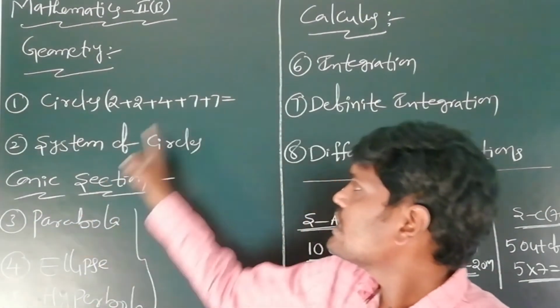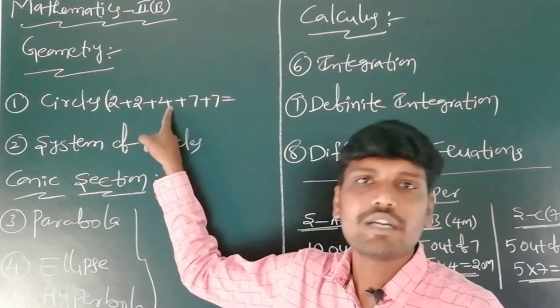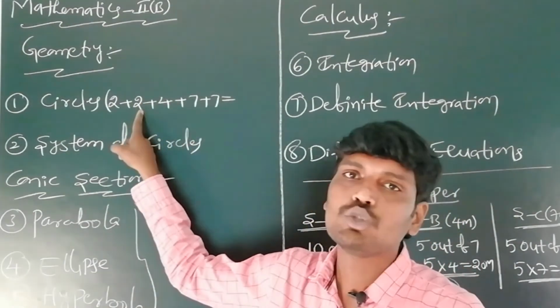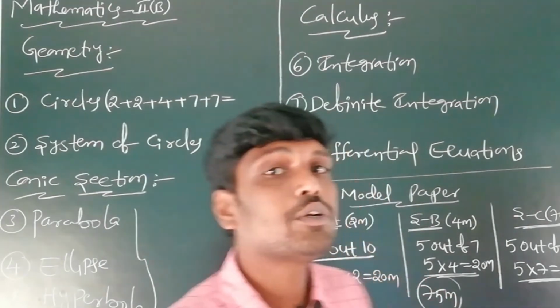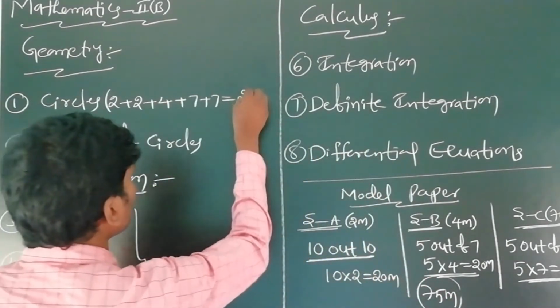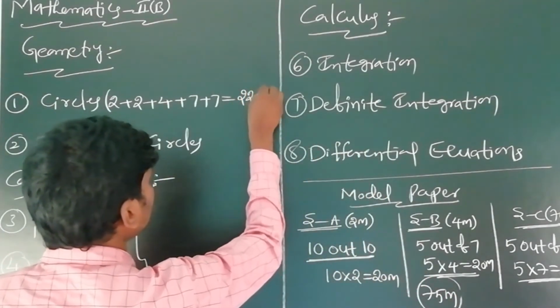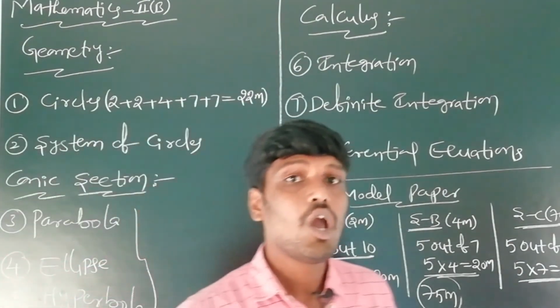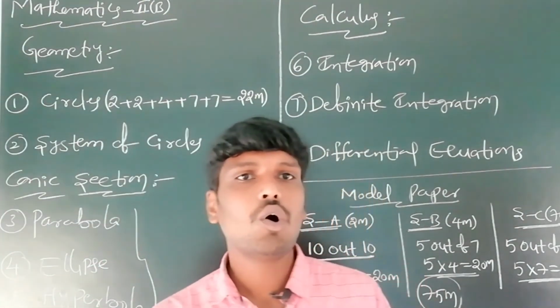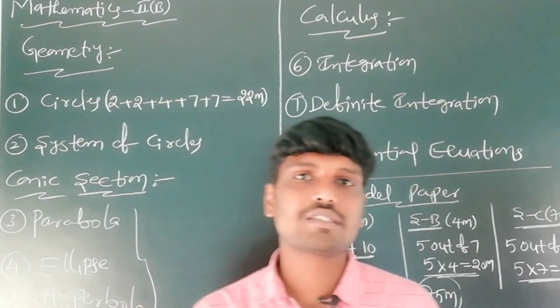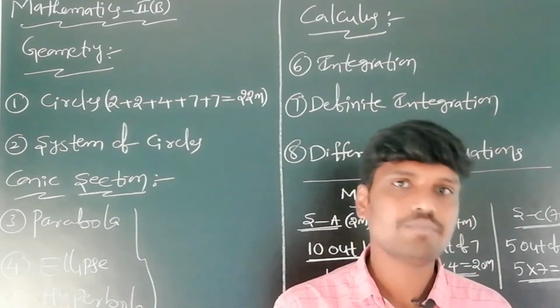Total how many marks? 7 plus 7 is 14, 14 plus 4 is 18, 18 plus 2 is 20, 20 plus 2 is 22 marks. Just 22 marks come from only one chapter, that is circles. Only one chapter, circles, gives 22 marks in the IPE examination.